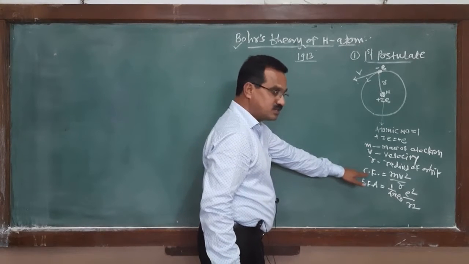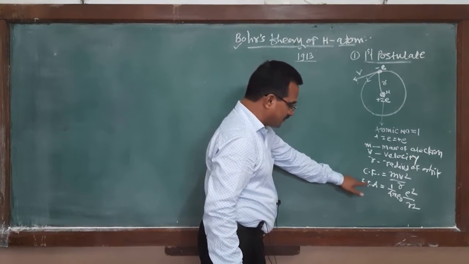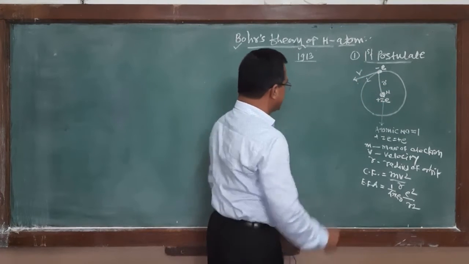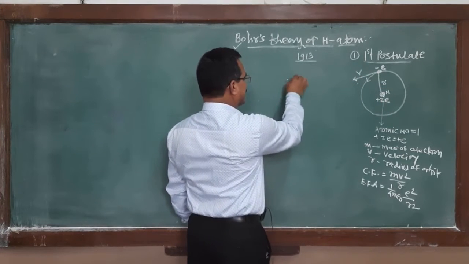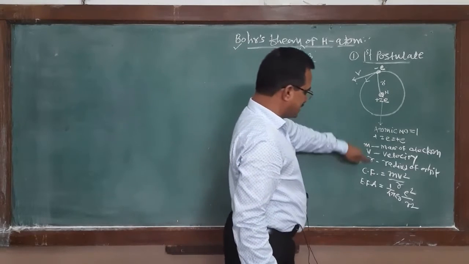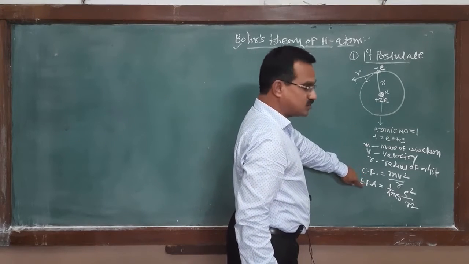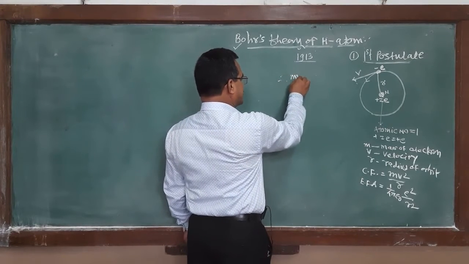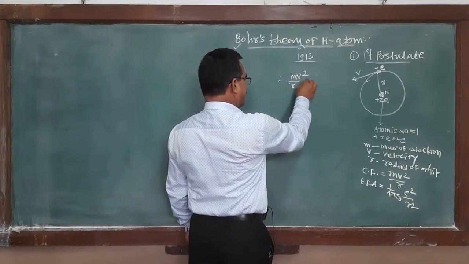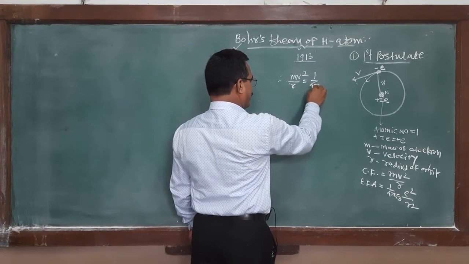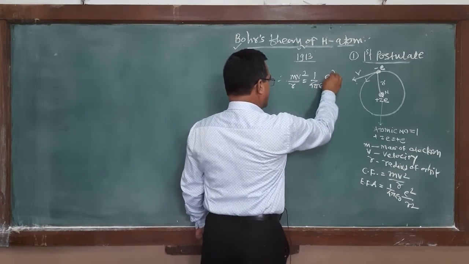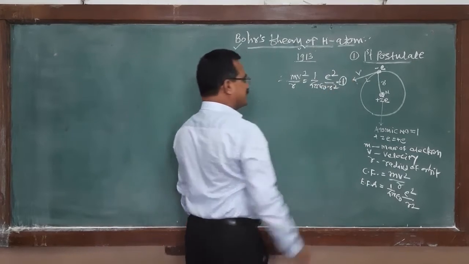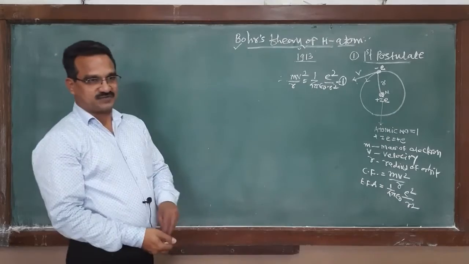This is centripetal force. This is electrostatic force of attraction between the electron and nucleus. Therefore, this centripetal force is provided by electrostatic force of attraction. Therefore, m v square upon r must be equal to 1 upon 4 pi epsilon 0, e square divided by r square. Call this equation first, according to the first postulate.